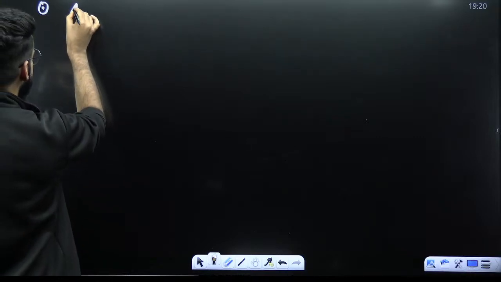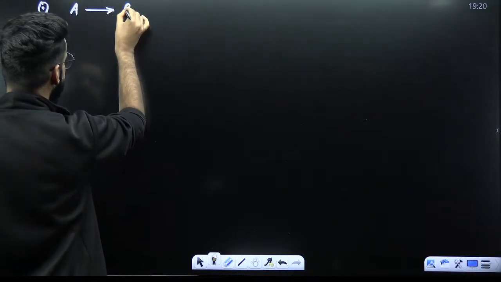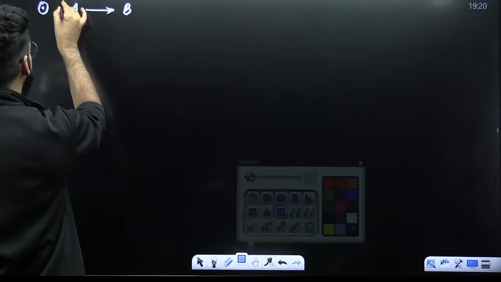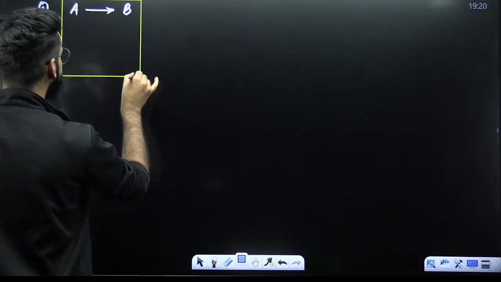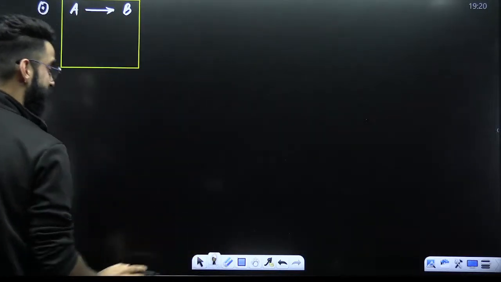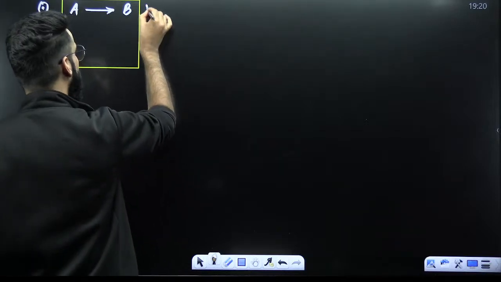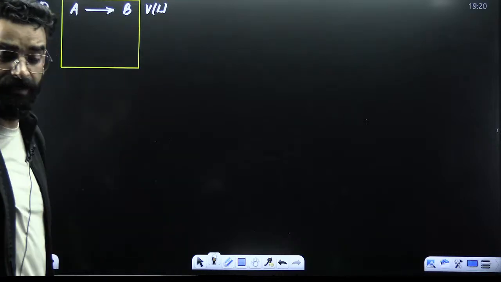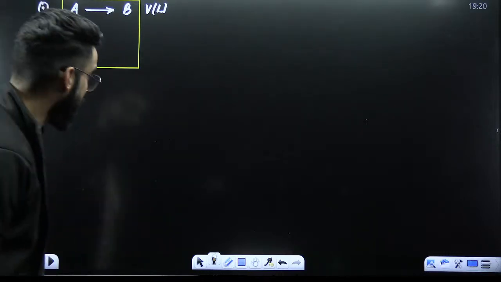So my dear students, for example, I'm taking a reaction like this. Let's say I've got the reaction A gives B. Right? For example, this is my reaction. I'm assuming that this reaction is going to take place in a container whose volume is, for example, V liters.